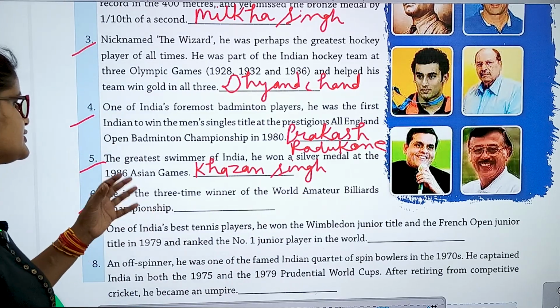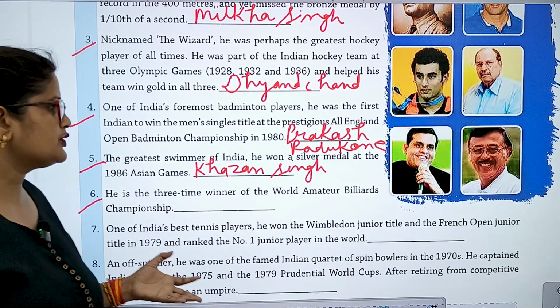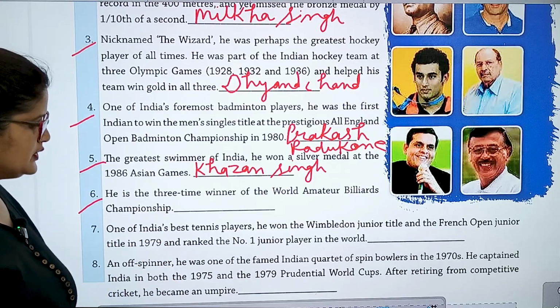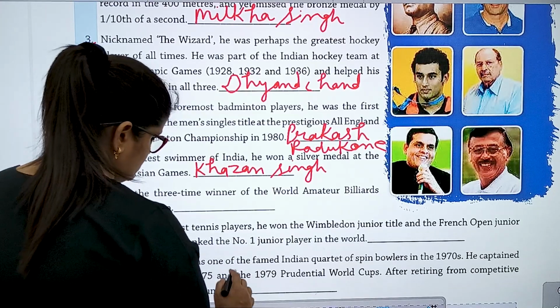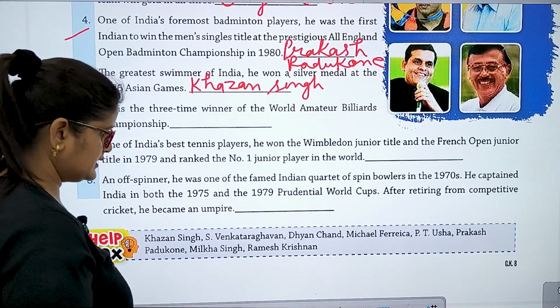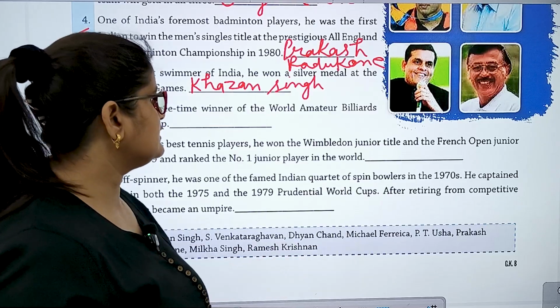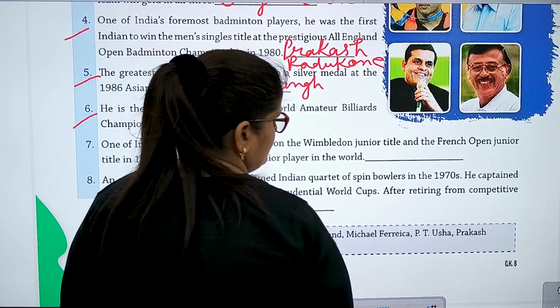Number 6, he is the 3-time winner of the World Amateur Billiards Championship. So the answer is Michael Ferreira.